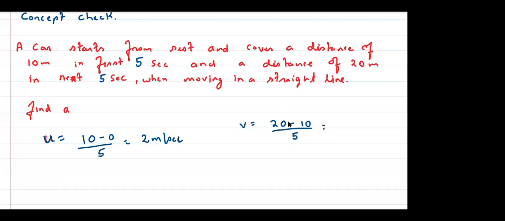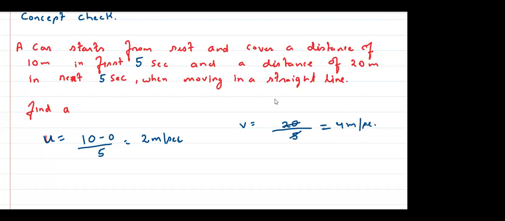But that is a mistake. The distance covered is 20. It is not the position. So those who did this, it is wrong, right? The distance covered is 20. So this is 20, clear? So this is your 4 meters per second. समझ में आया? Yes or no? Because it is not the position, right? It is not the position.